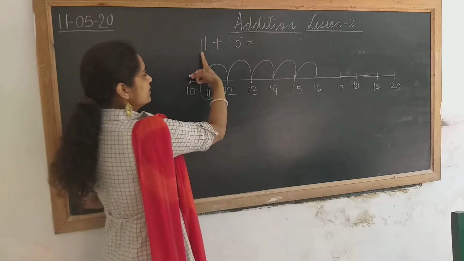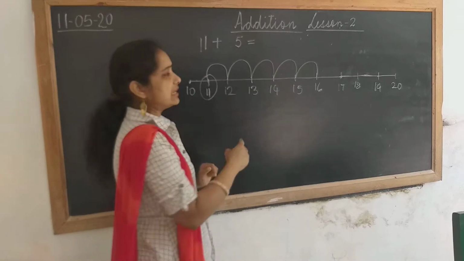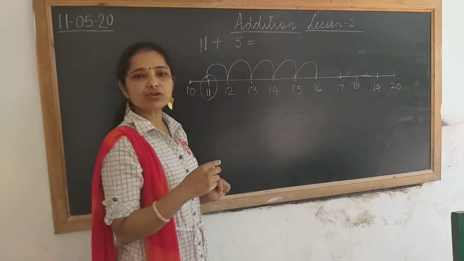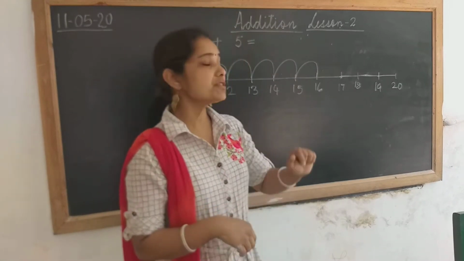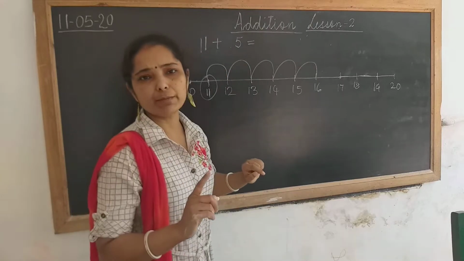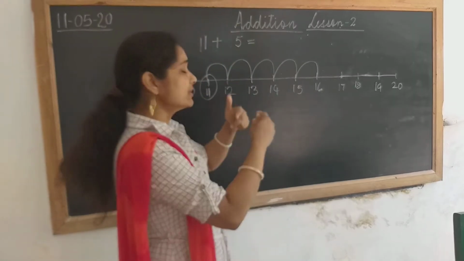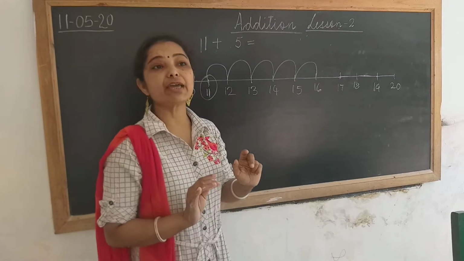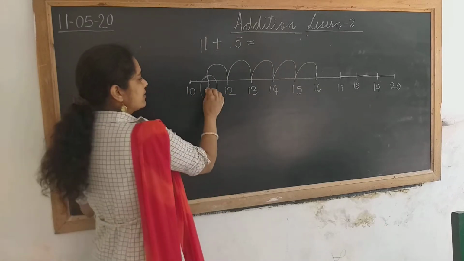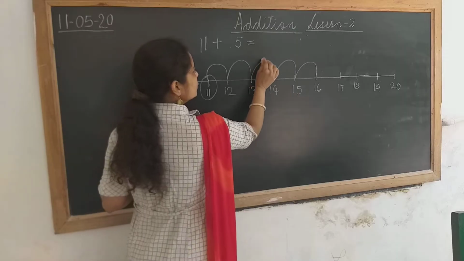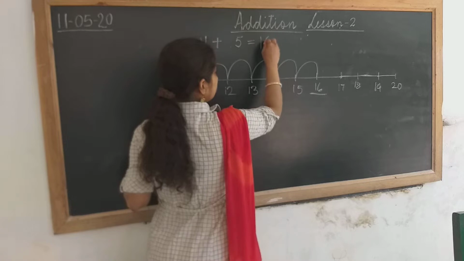11 is given to us and 5 you have to add, children. You have to hop like a frog over here, because they have given only a one digit number. So we have to hop 5 times, because number 5 is given to us. So 11, then 1, 2, 3, 4, 5, and the answer is 16.